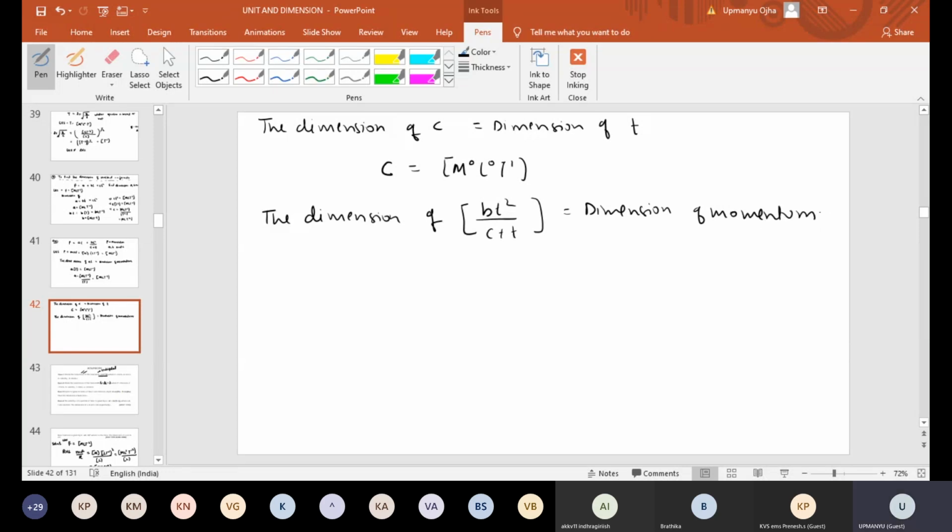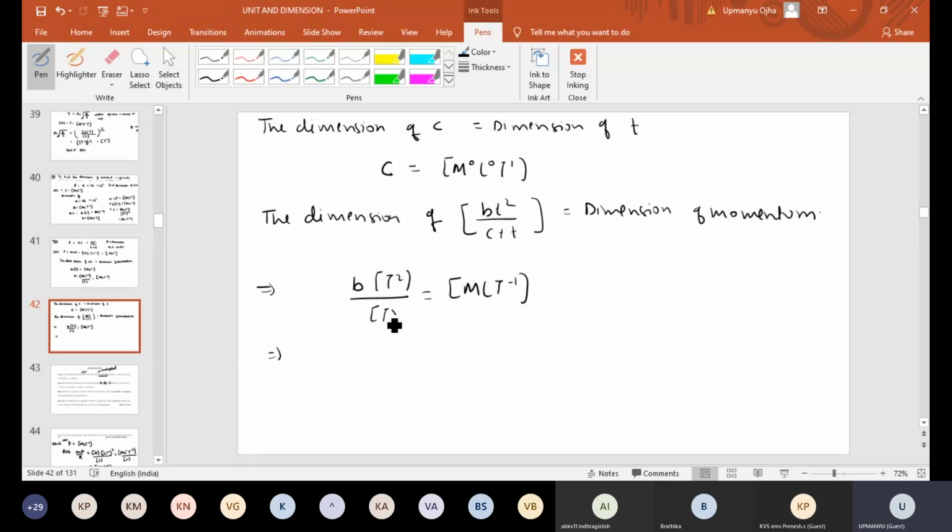Correct now? Now we have to find the B dimension. Now you just tell me, the denominator should be time only, because C plus T means if you add 1 second with 2 seconds, you are getting the dimension of the denominator as second only. So can we write this as what? B, dimension of T square is T square. Dimension of C plus T is T. Should be equal to momentum dimension. So dimension of momentum is what? MLT minus 1.